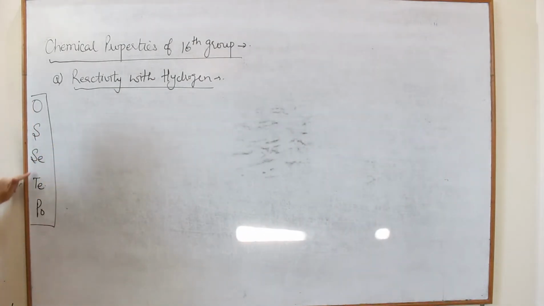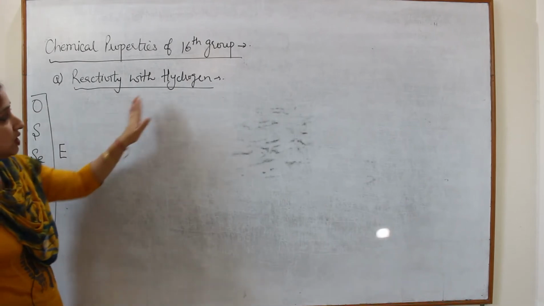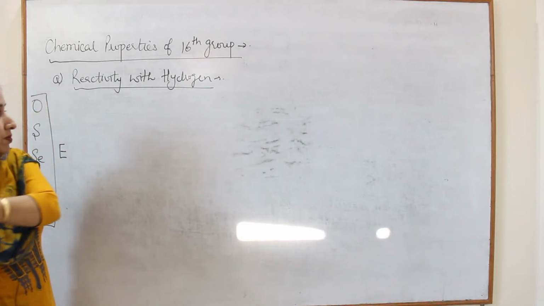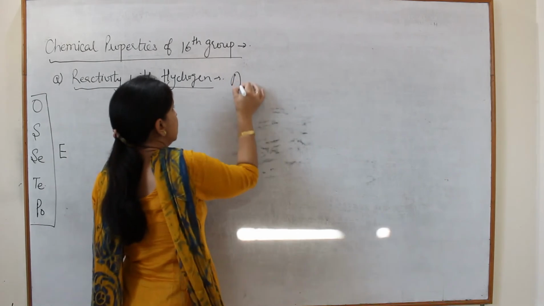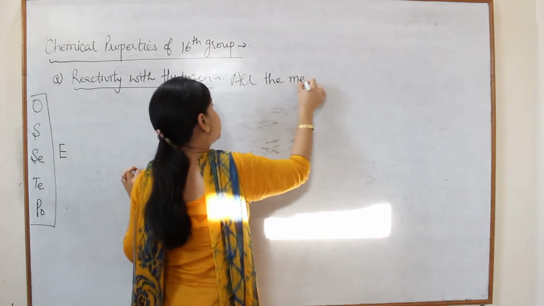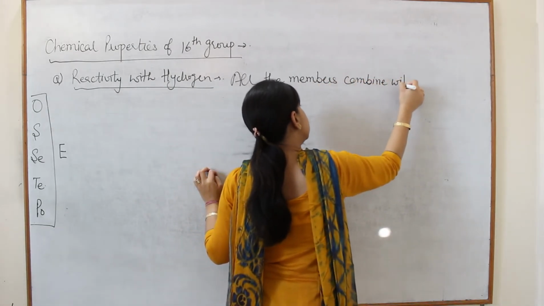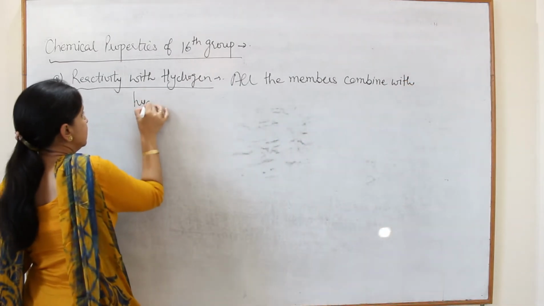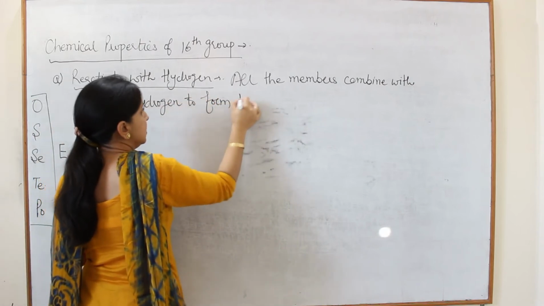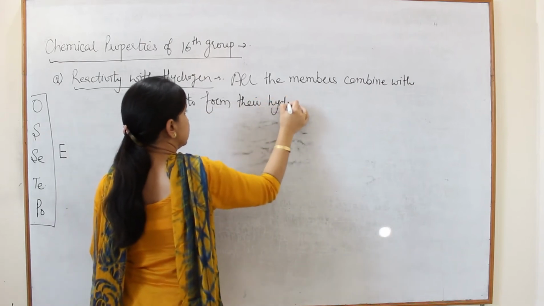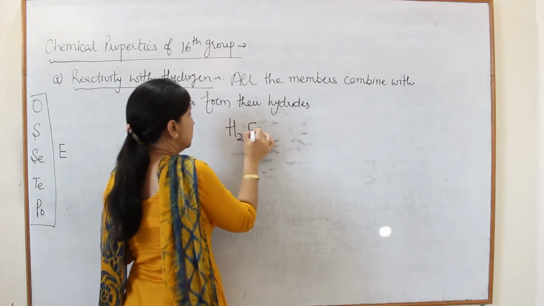If we assign a common notation E to all these members, then we can write that all the members of the 16th group combine with hydrogen to form their hydrides, which have the general formula H2E.